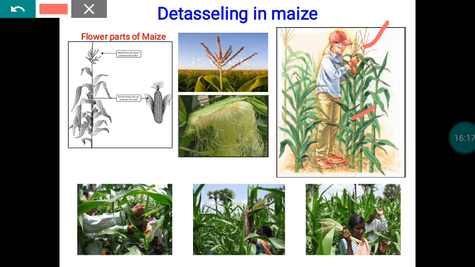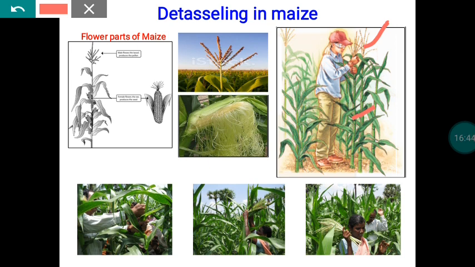If you want a female fertile and male sterile plant, you have to remove the tassel as and when it emerges from the top leaf. Normally the flowering period of maize is 2 weeks, about 14 days. Once one plant comes to flowering, getting flowers in all the plants will take another 14 days.